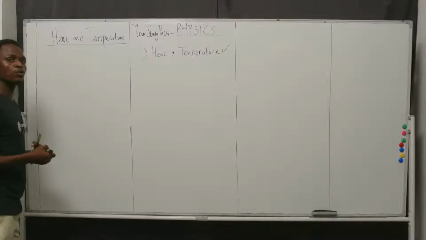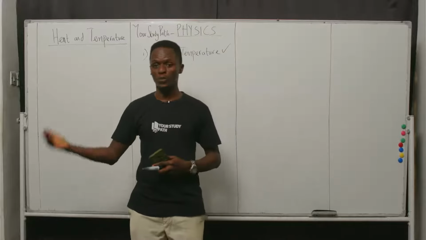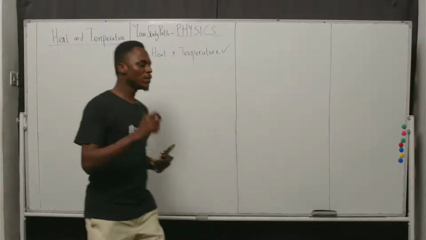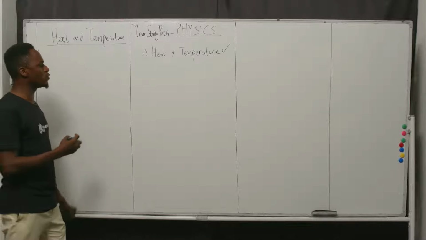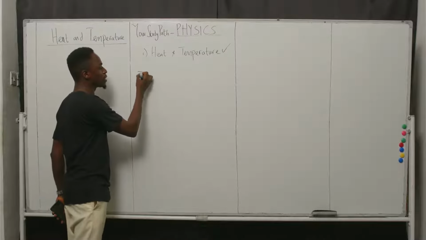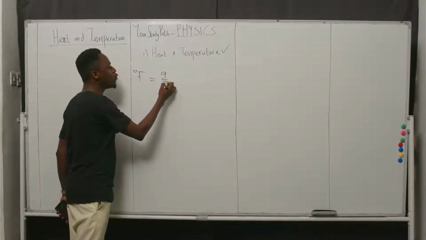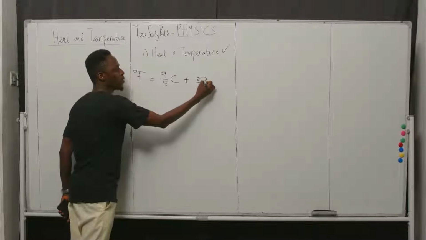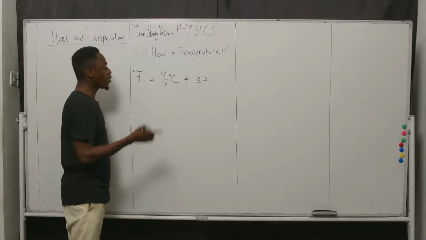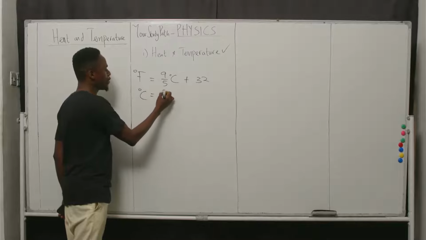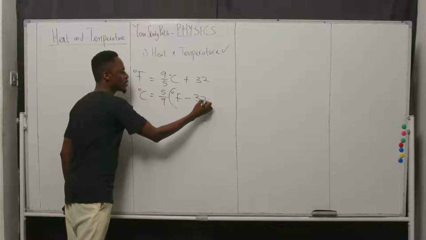We need to understand the rudiments of temperature conversion. You should be familiar with how to convert one temperature to another. Based on what we've learned from primary school and perhaps junior secondary school, you're familiar with the formula that degrees Fahrenheit is equal to 9/5 degrees Celsius plus 32. I'm sure some have forgotten this. Degrees Celsius is 5/9 of degrees Fahrenheit minus 32.